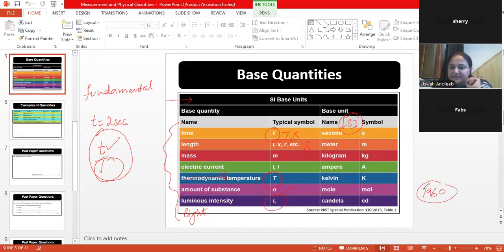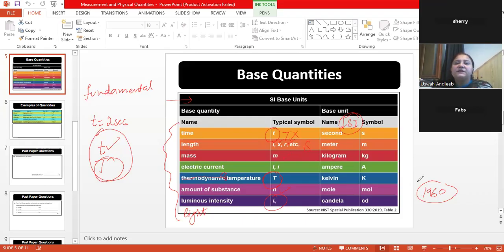And in that conference, they decided that all the quantities must be given some standard base units. The reason for giving a standard base unit was that when you are communicating internationally, or publishing a paper, or doing some sort of research, it must be conducted in SI standard units. The benefit is that all the countries will be able to understand, and it's easy to communicate between different countries.